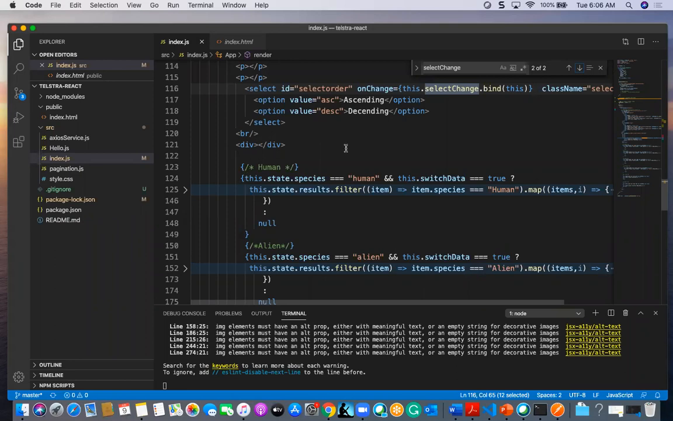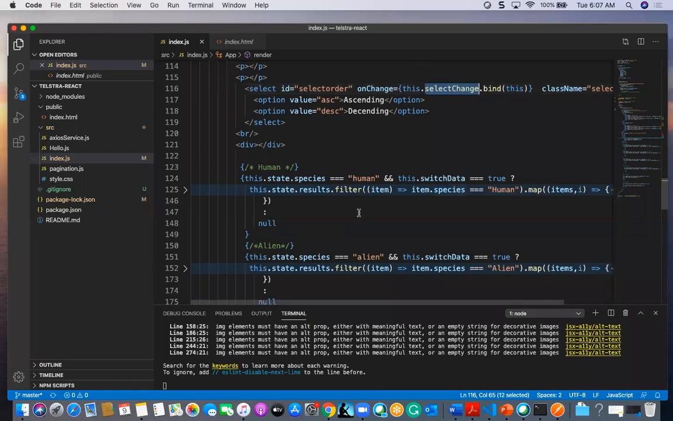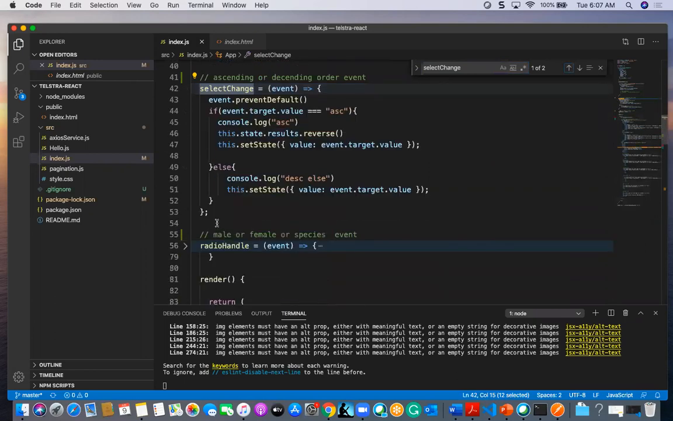Suppose I am clicking on this ascending or descending, it will go for the select change. Here I have first event dot prevent default. It will stop the HTML from loading again and again. It will use the cache and load the previous history, and you won't find any refresh in the page again and again when any small event is happening in the DOM.